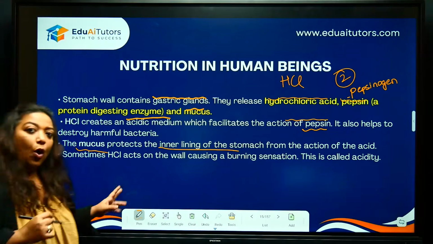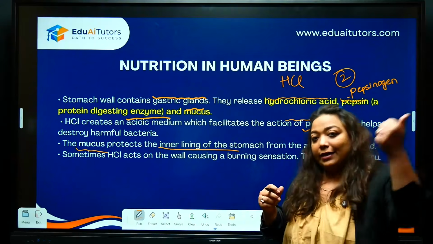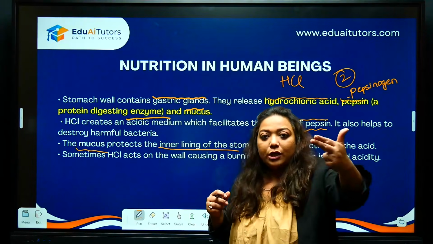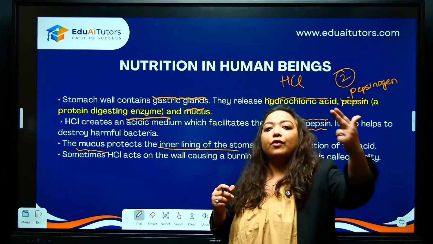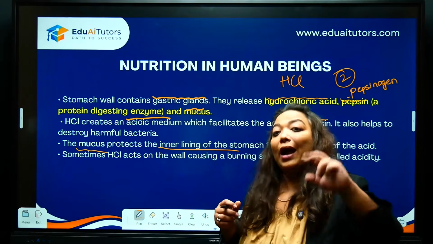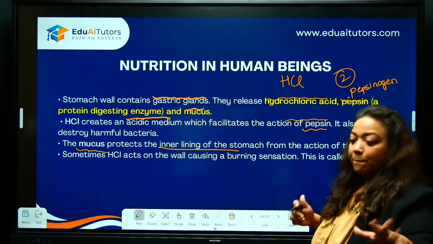Okay? You have got what are the secretions of the gastric gland? Children, fast. HCl, pepsin, mucus. Mucus will protect the inner lining of the stomach from the action of HCl. Easy? HCl is released to activate pepsin. Pepsin will bring about digestion. Clear?